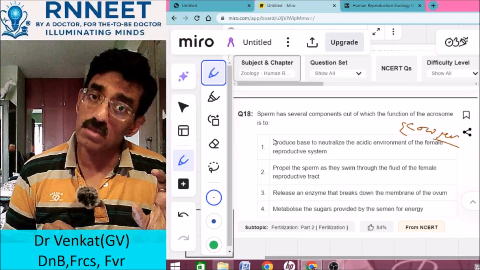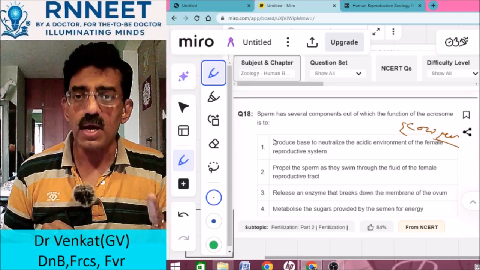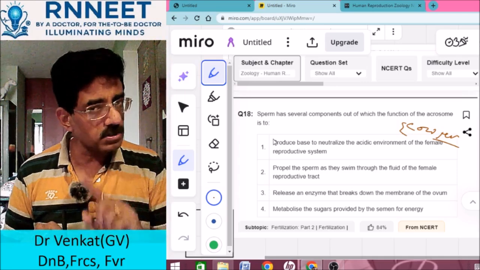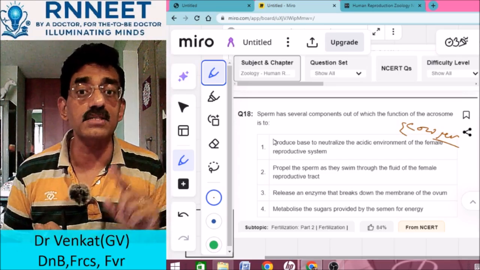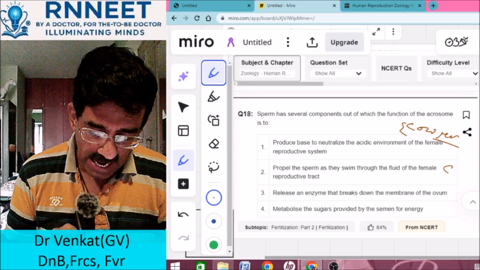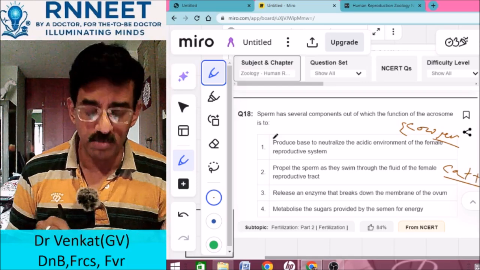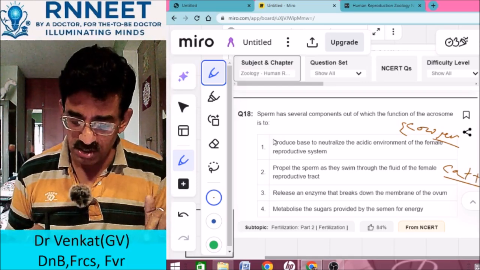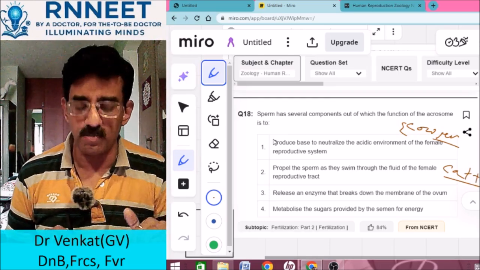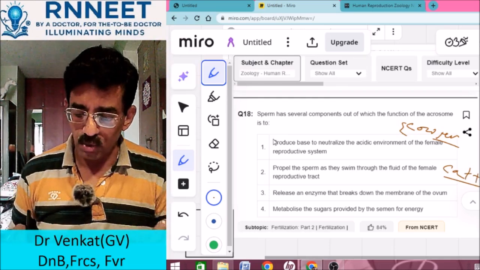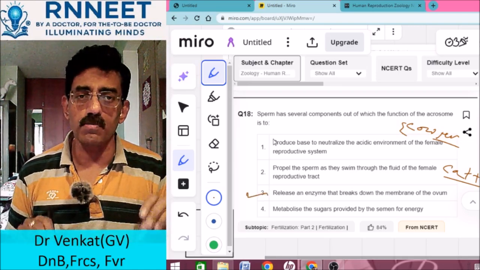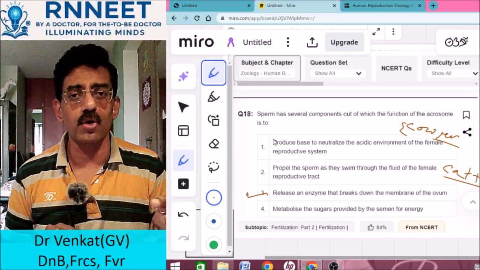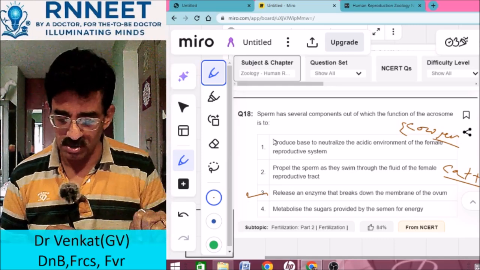And what helps to propel the sperm? It is the mitochondria as well as the sperm tail, which has increased motility in the presence of calcium. The presence of calcium helps in capacitation. So that is what helps to propel. Metabolize the sugars provided by the semen for energy: metabolization is by the mitochondria. Release of the enzyme that breaks down the membrane of the ovum: what are the enzymes? Acrolysin and hyaluronidase. Remember these two enzymes. Lovely.